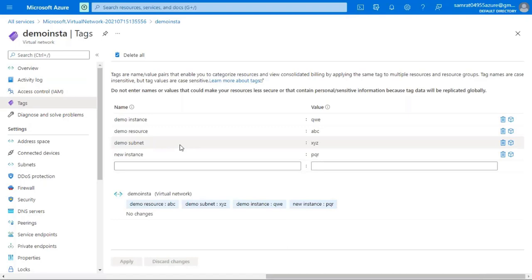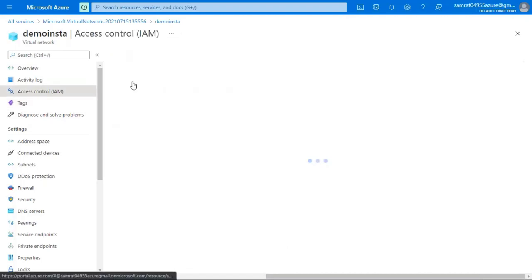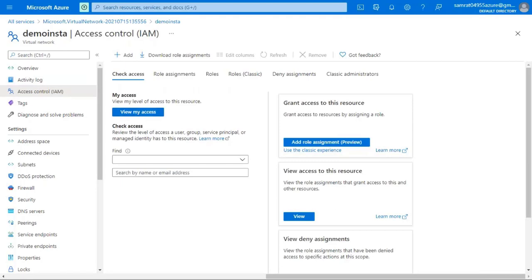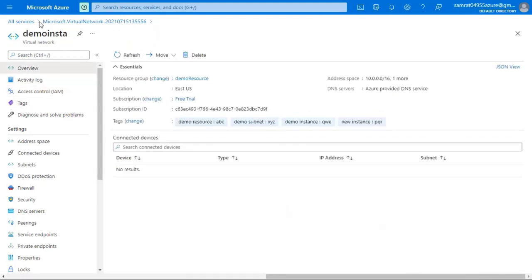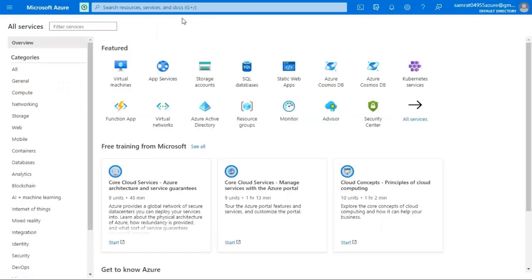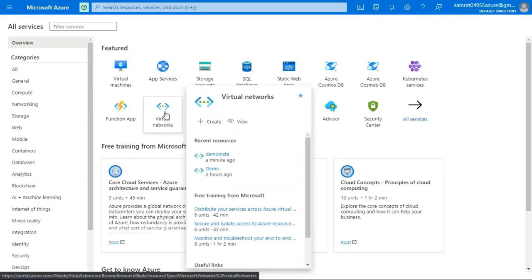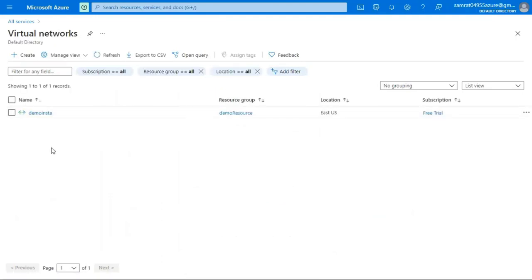We can also go through here. We can see the tags that I have created and the access control, because I haven't given any IAM. So we can also click on add and create some IAM. We'll be overviewing that later. Once you have created the virtual network, you can also search for it in virtual networks. Once you click on virtual network, you can see that previously we didn't have any virtual network.